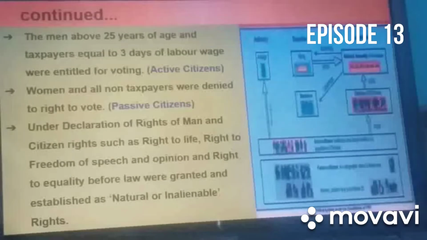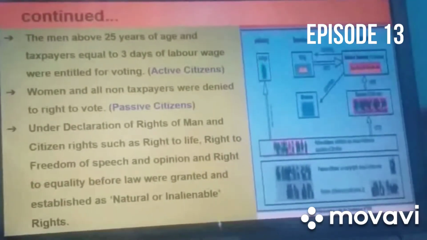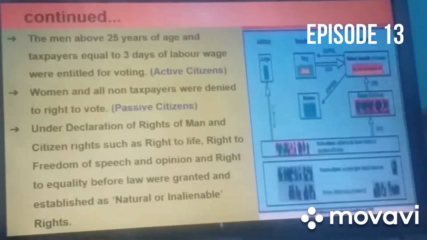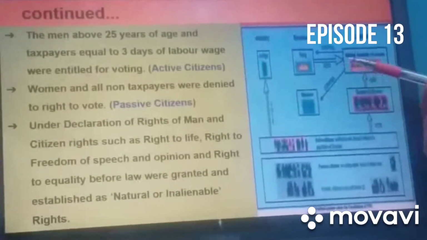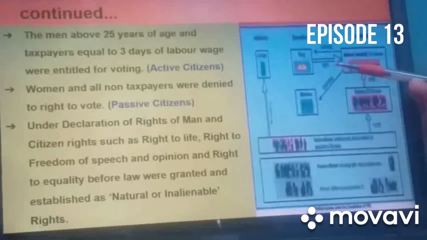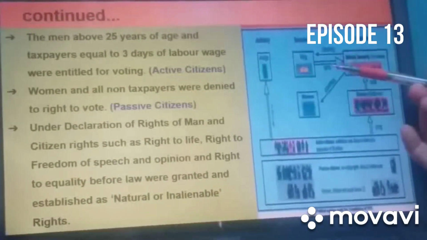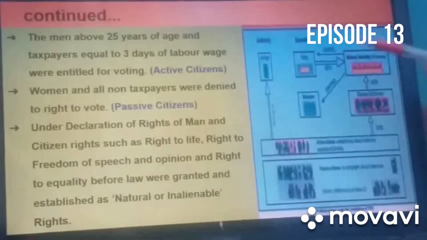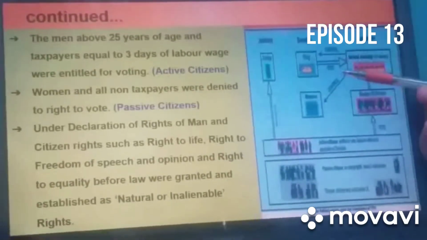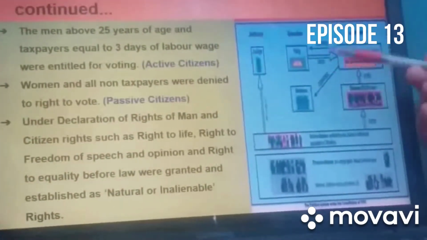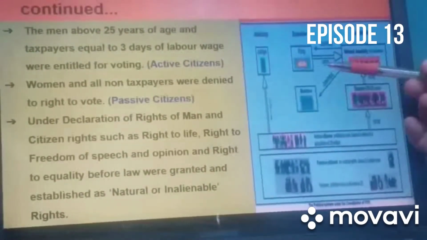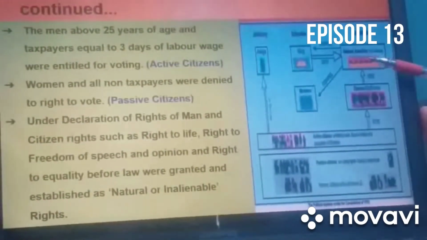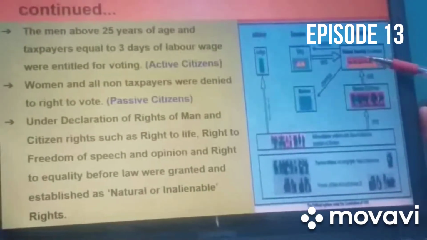Veto power, unlimited, means if we are not satisfied with any proposal, we can go against the proposal. So that is the veto power. This was granted to the king, and this was the biggest demerit of the constitution made by the National Assembly, by giving the veto power to the king. Again they gave the right to the king to go against the proposal made by the National Assembly.